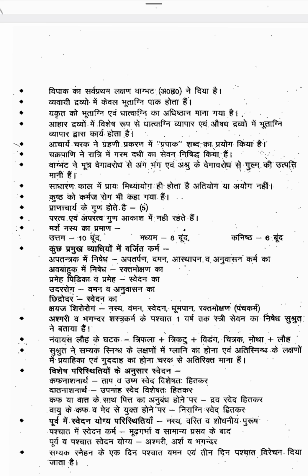Next one is Vipaka ka Sarva Pradama Lakshana Vagbhata ne diya hai. So the Lakshanas of each Vipaka, Katu Vipaka, Madhura Vipaka, Amla Vipaka, these Lakshanas are mentioned by Ashtanga Hridaya.